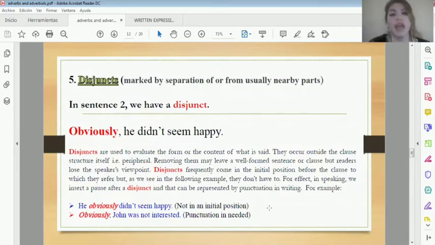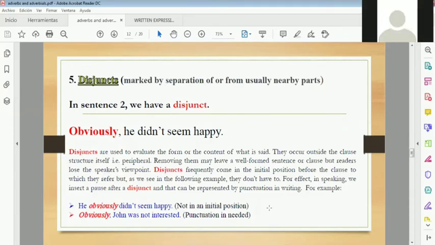So I can remove that if I want, but in that case, the listener or the reader will lose what the speaker's viewpoint is. Okay, so disjuncts are related to viewpoint or opinion. So those are those adverbials of opinion. So they are not objective. Okay, so we are not going to answer any question. They are showing our attitude, opinion, or viewpoint as regards that fact. So disjuncts again are related to attitude, to opinion.